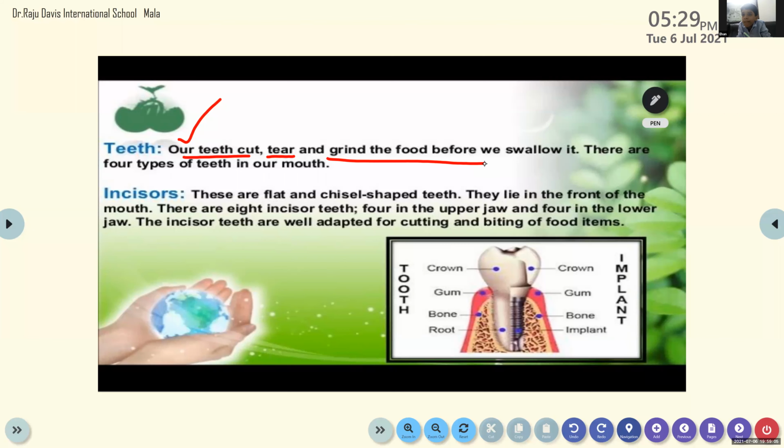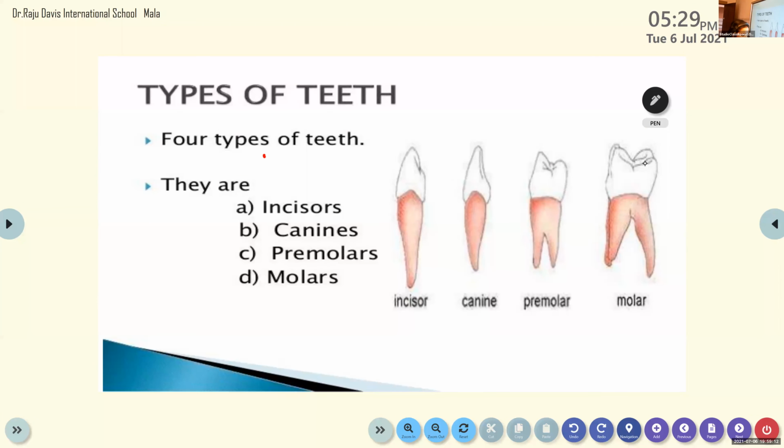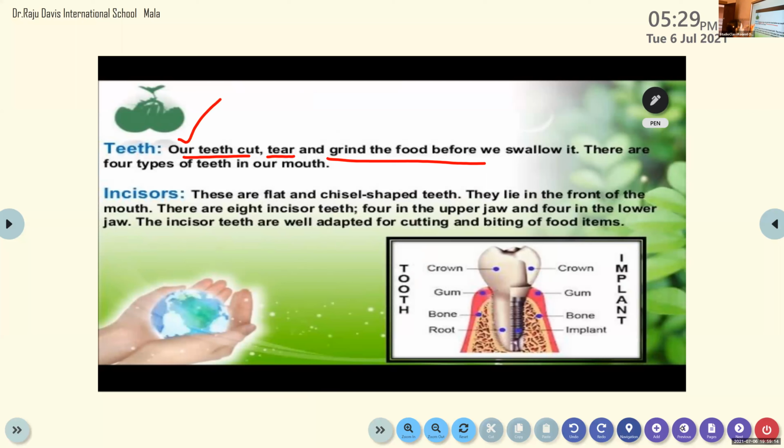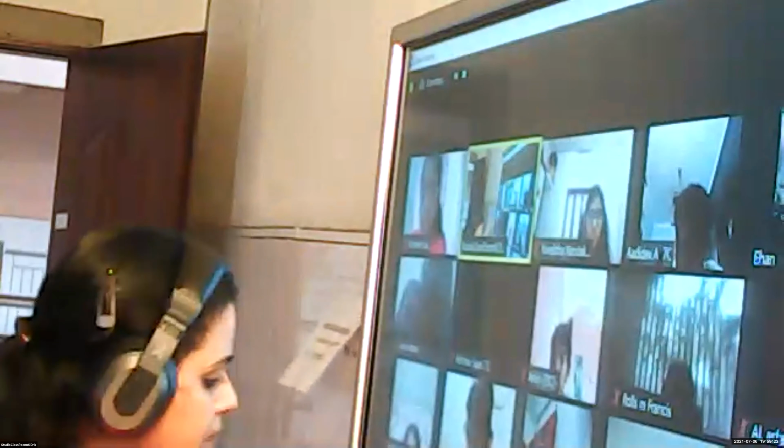Ma'am, should we write? Yes, the first sentence. Write the subheading teeth, because teeth is the part associated with the mouth. So all of you write the heading teeth and write the definition for teeth. One minute, children.